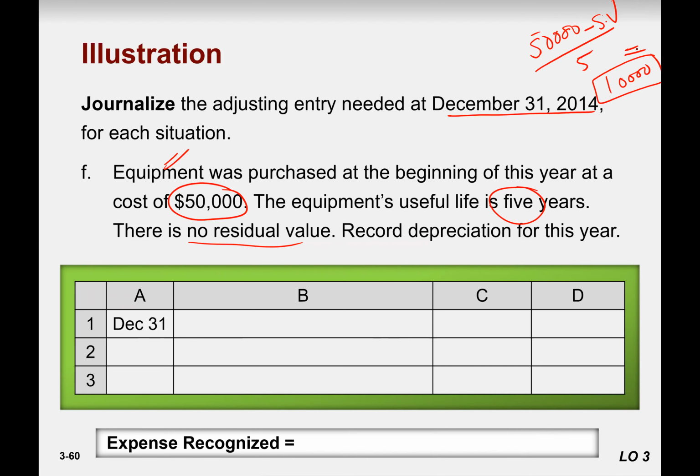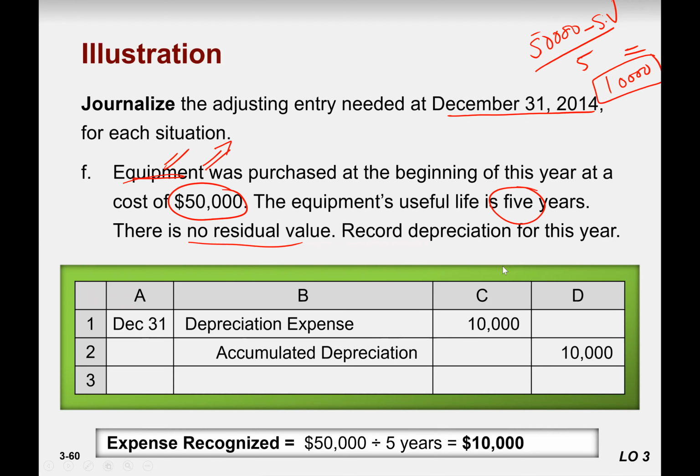Because we cannot credit the equipment directly, we charge depreciation to the contra account of the equipment, which is accumulated depreciation. So the entry would be depreciation expense to accumulated depreciation, so that the value of equipment on the balance sheet is preserved, and we know the cost price of equipment.